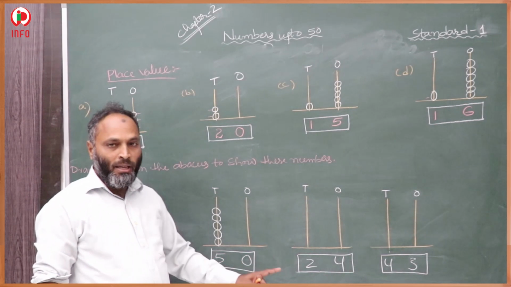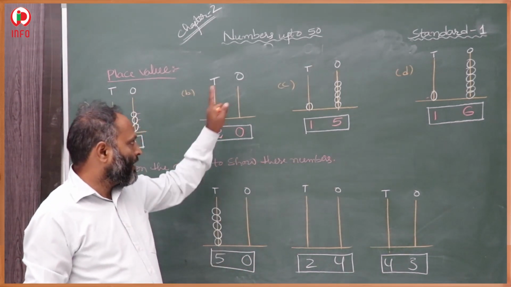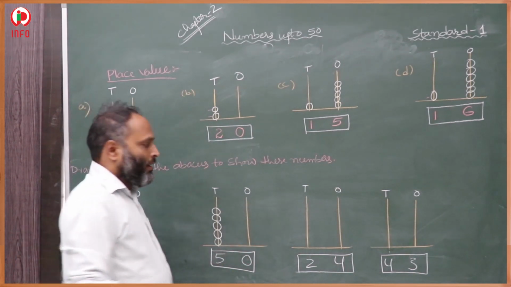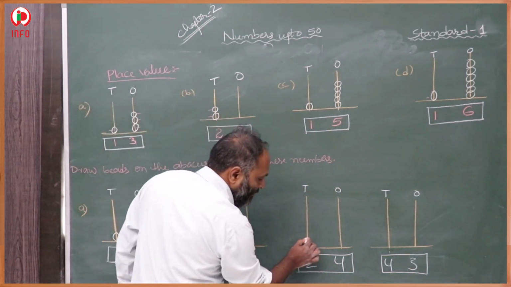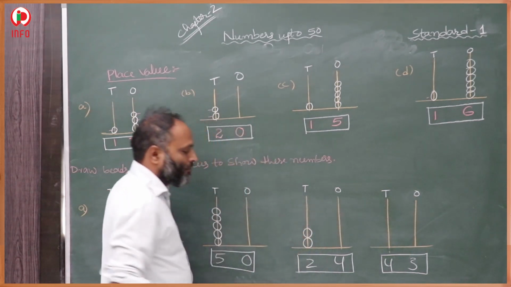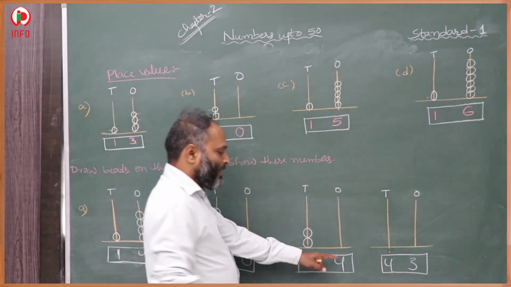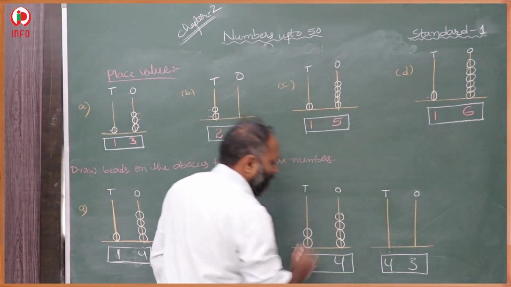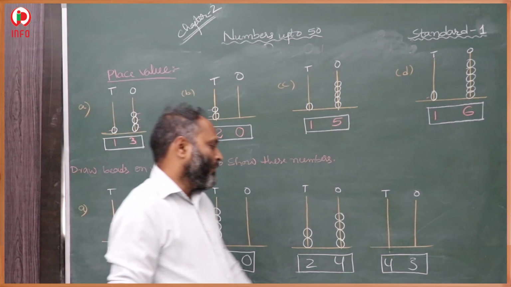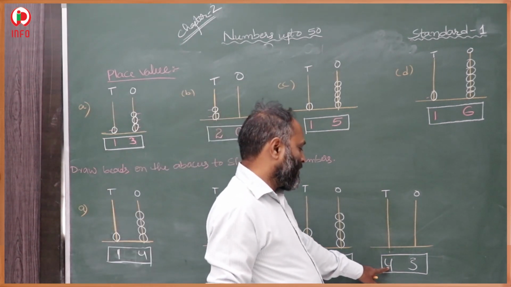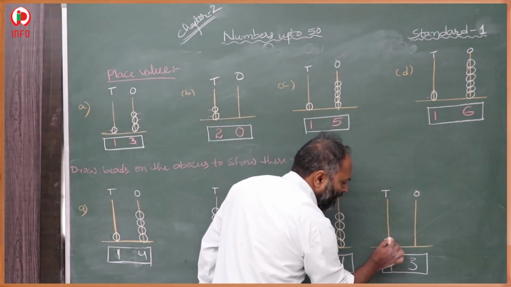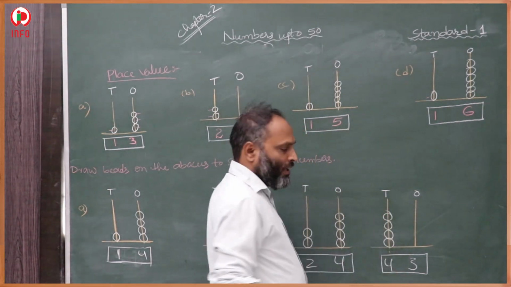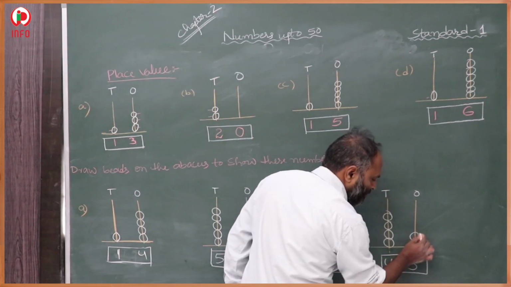Here 0 means no bead, nothing, so we have to leave it like that only. Here also the same, 0 means nothing. And in tens place 2 means the number of beads 1 and 2, and in ones place 4 means 4 beads: 1, 2, 3, 4. In the same way, in tens place in the next question 4 is there: 1, 2, 3, 4. And here 3 beads we have to draw.